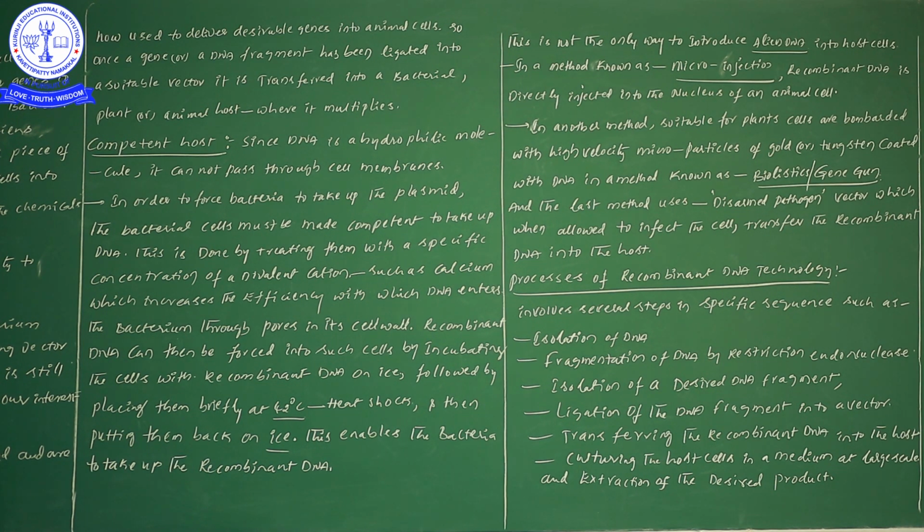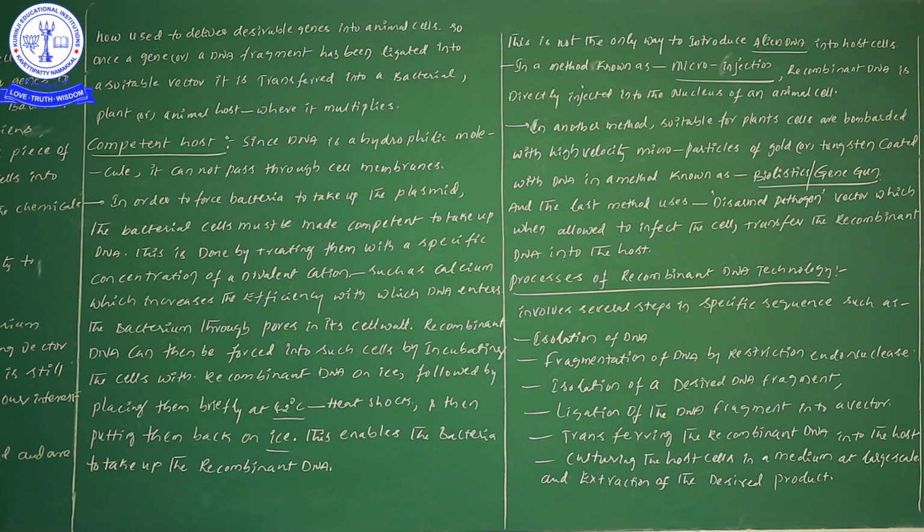In the gene gun method, microparticles are present, made up of gold as well as tungsten. On these gold and tungsten particles we give a coating of DNA. When we operate the trigger of the gun, the microparticles are released from the gun and enter into the plant cells.